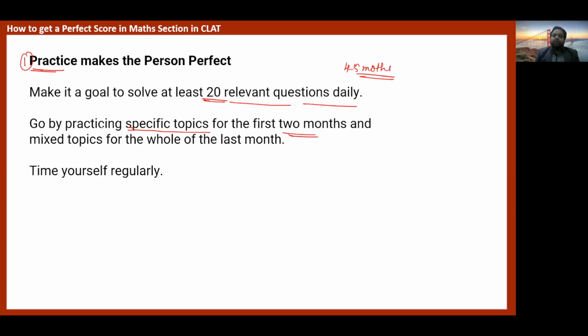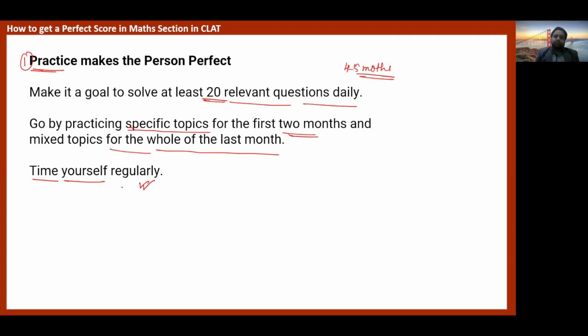And then after 2 months, you can go for mixed topics for the last 2 to 3 months before your examination. And always time yourself.